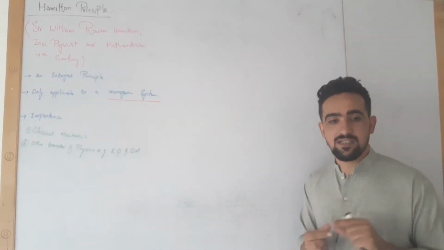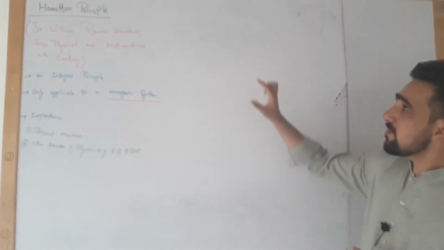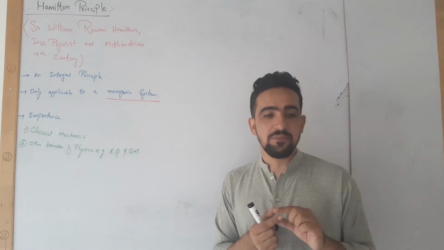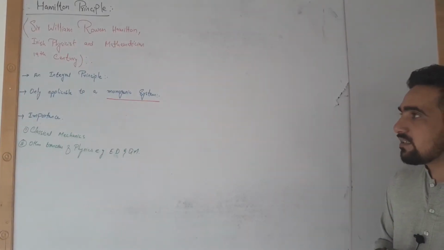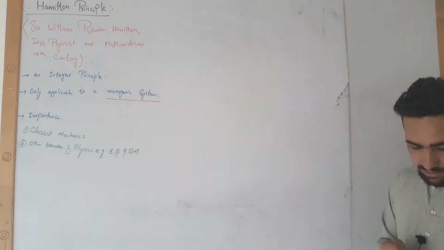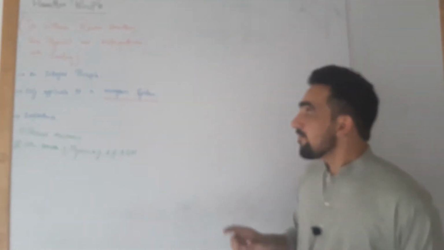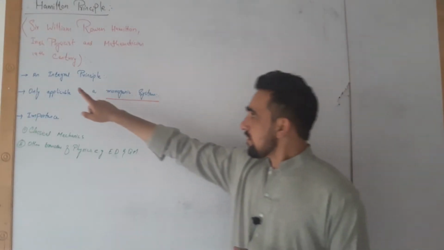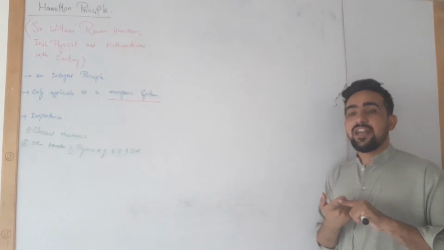There are a few terms that are associated with this principle. This principle has a very short statement and is very easy to understand if associated with the terms that are associated with the statement. First of all, the Hamilton principle is an integral principle.